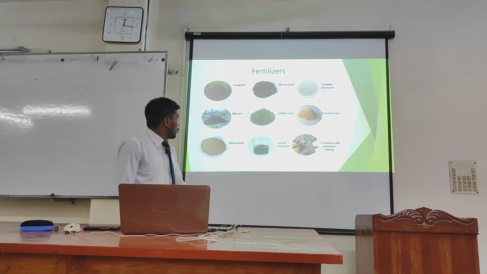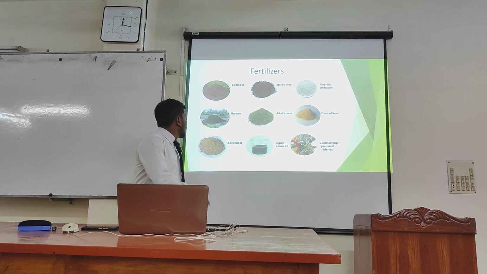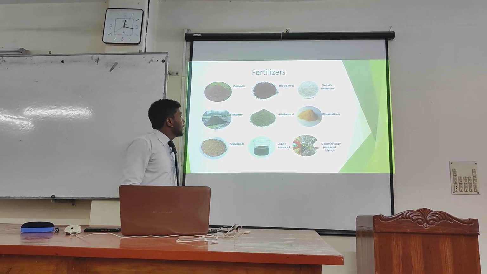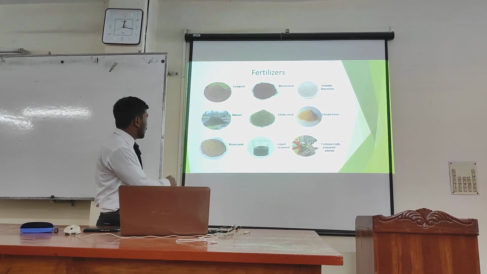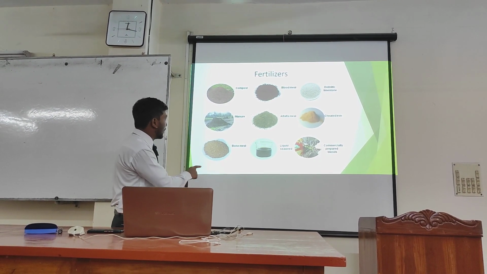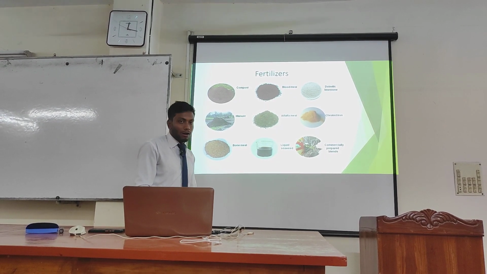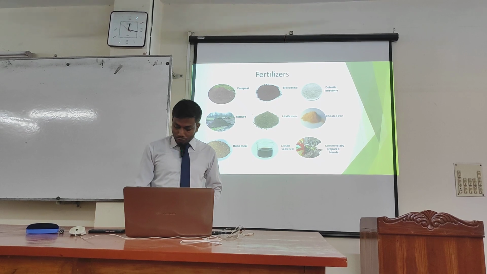Here we can see a lot of different kinds of fertilizers: compost, blood meal, dolomitic limestone, manure, alfalfa meal, seaweed, iron, bone meal, liquid, and commercially prepared blends.